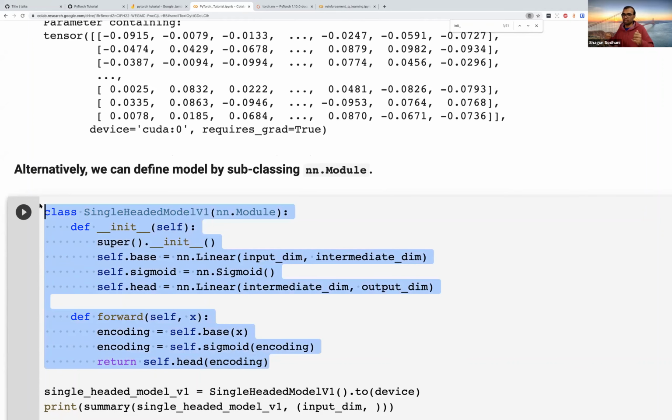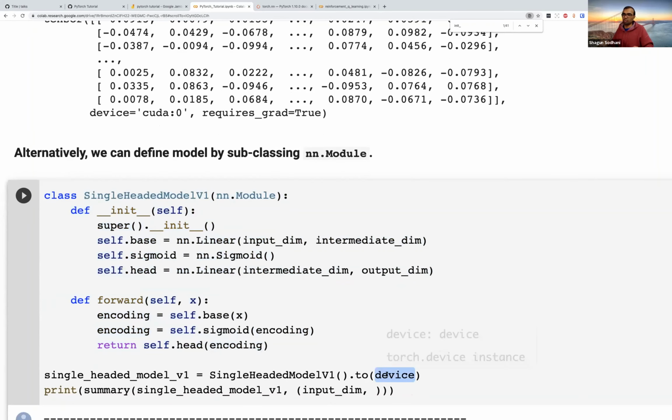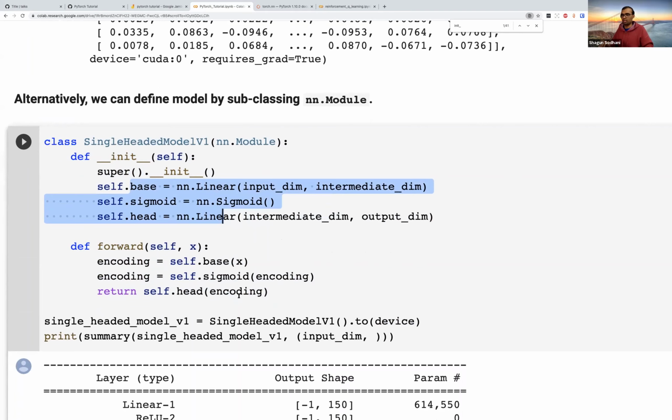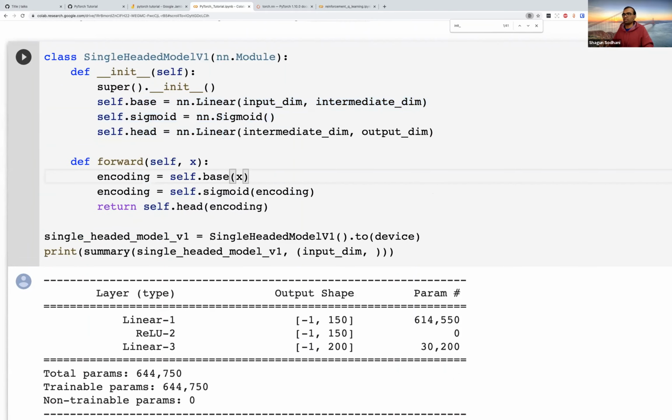So if you take a model like this, compute the loss and do loss dot backward, the gradients and everything would be taken care of on its own. You don't have to take care of it. And just like before, we can send this entire model to a GPU device by doing .to device. All the weights and biases corresponding to all these attributes would be sent to the right device on their own. And this is how the output would look. It would not be ReLU, it would be sigmoid. Let's just run it again. Yeah, so this has become sigmoid now.